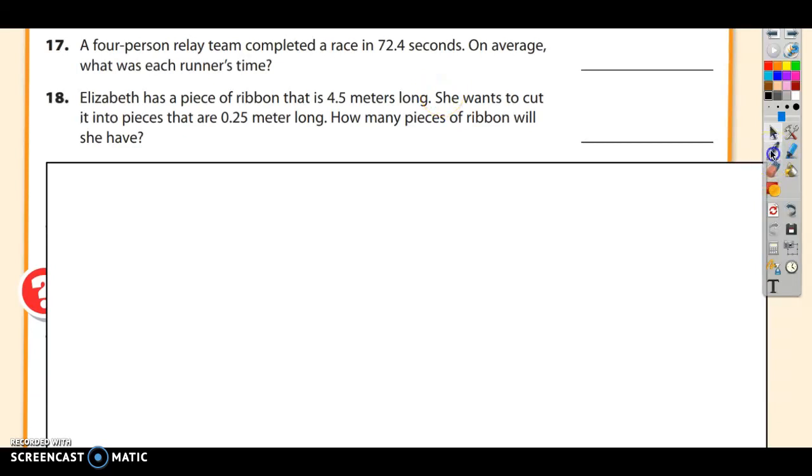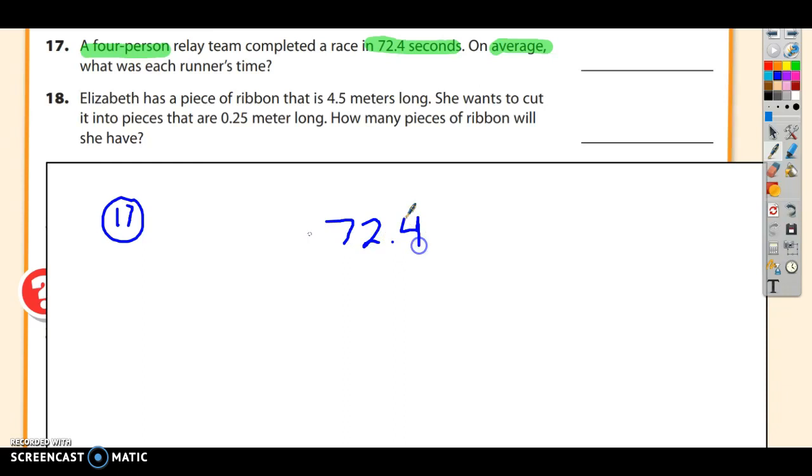Number 17. A 4-person relay team completed a race in 72 and 4/10 seconds. On average, what was each runner's time? Average is one way to describe division, because we take the total and divide it by the number of people. So this problem is going to be 72 and 4/10 divided by 4.